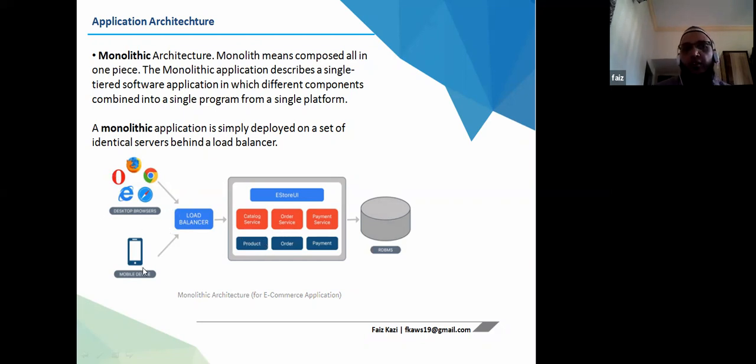Users from mobile or elsewhere used to connect to that single architecture, and then the database. So it was a monolithic architecture, an application composed all in one piece. A monolithic application is simply deployed on a set of identical servers behind a load balancer. So this was the earliest stage.